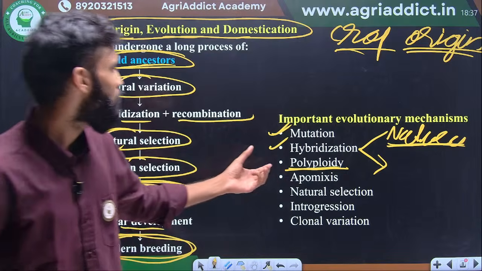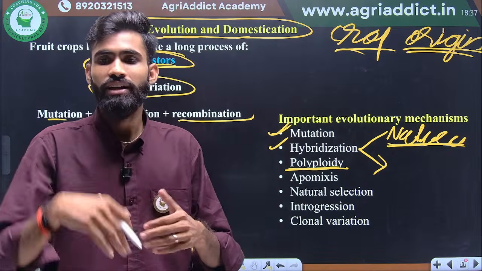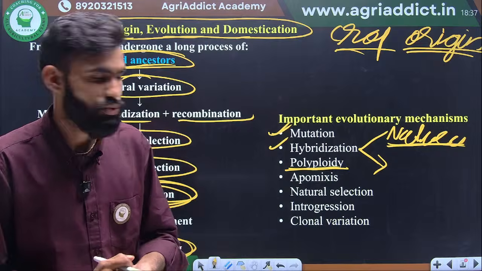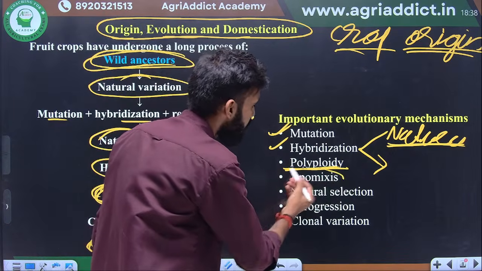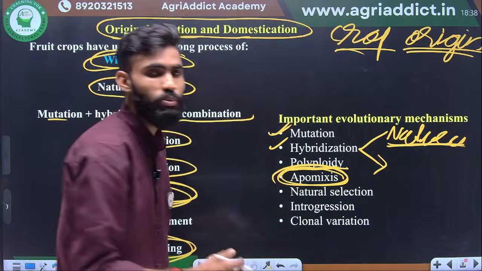Okay, next one is that we treat with colchicine, and this will double the chromosomes. Okay, so these are the two steps for polyploid breeding. Next one is apomixis. We will discuss it in the propagation section.